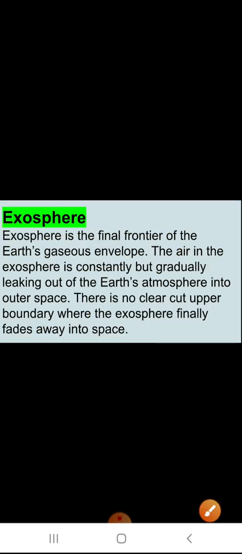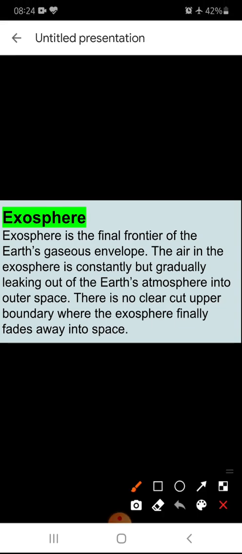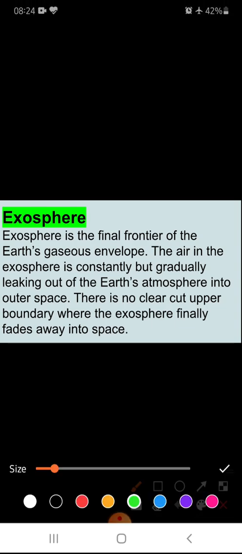Next one is the exosphere. Exosphere is the outermost layer, or we can say the final frontier of the Earth's gaseous envelope. The air in the exosphere is constantly but gradually leaking out from the Earth's atmosphere into outer space. There is no clear-cut boundary where the exosphere finally fades into space.